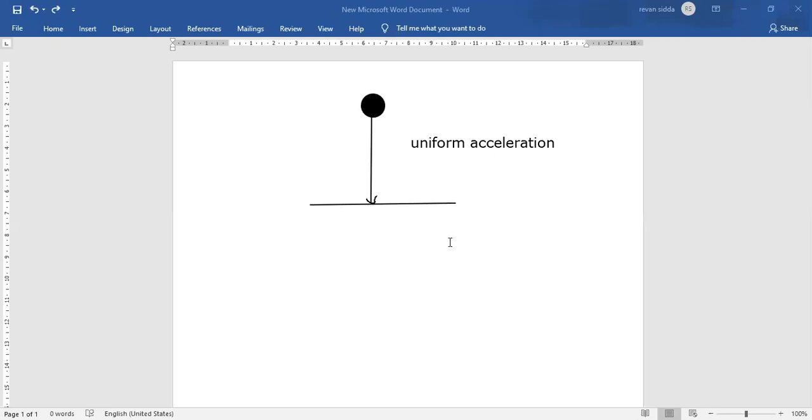Now, non-uniform acceleration means different accelerations. It has different types of acceleration. Let me repeat the uniform acceleration definition. When a moving body has the same acceleration throughout its motion, it is said to have uniform acceleration.